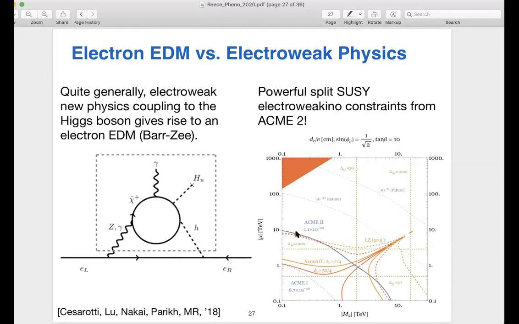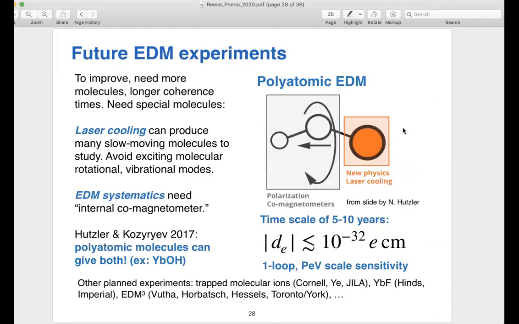The EDM bound only applies if there's CP violation. The other bound only applies if this is dark matter. So neither one is completely universal, but they're both cutting into substantial parameter space. And what's really exciting about this is that there are future experiments being planned that are going to significantly improve the bounds. So to improve the bounds, you need longer coherence times or more molecules or both.